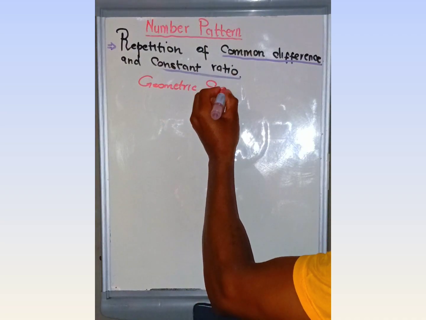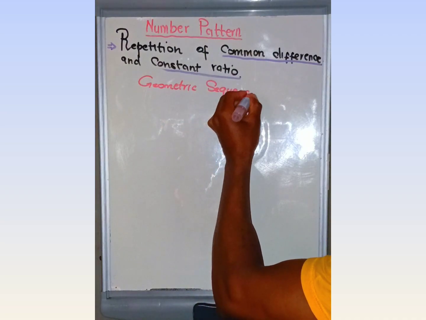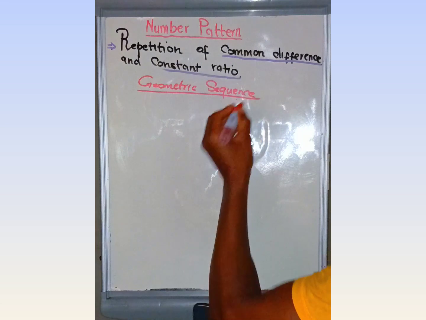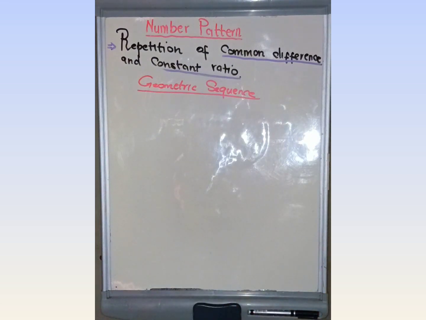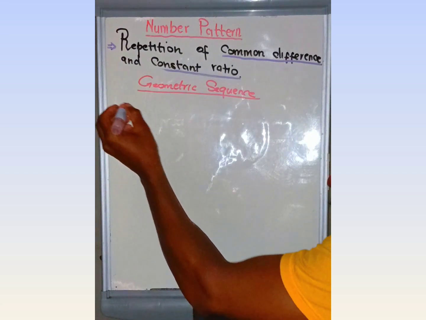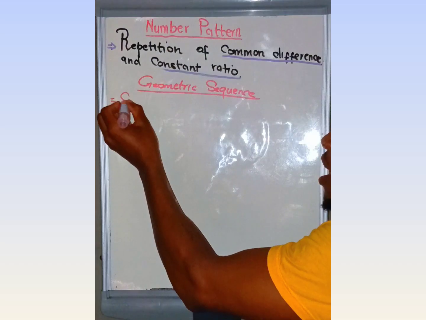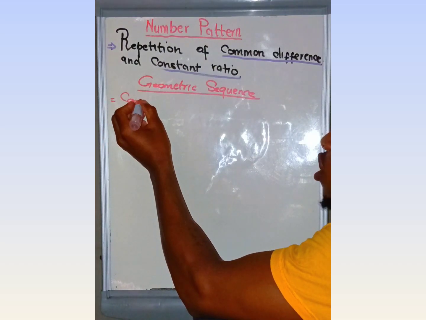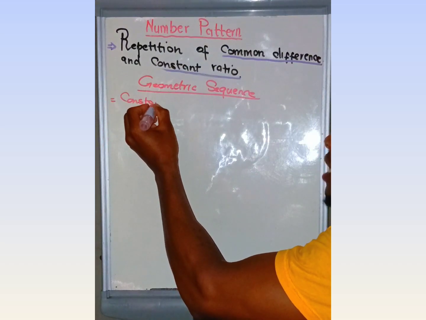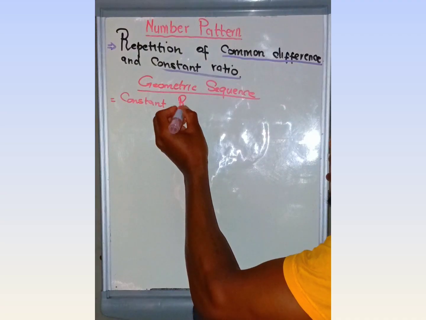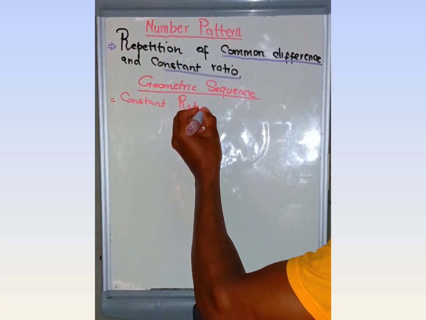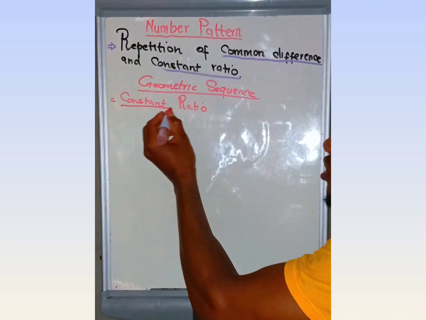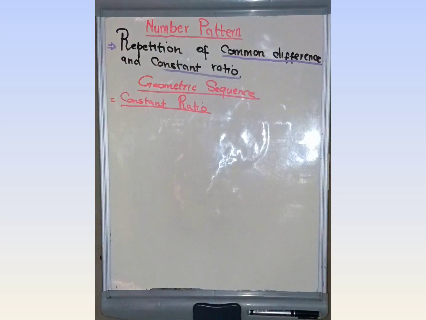It's very important to take notes under the geometric sequence. What is important here? This is a repetition of a constant ratio. Therefore, when I talk about the geometric sequence, we are just going to look at a constant ratio, the repetition of a constant ratio.